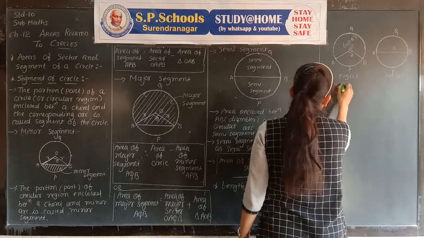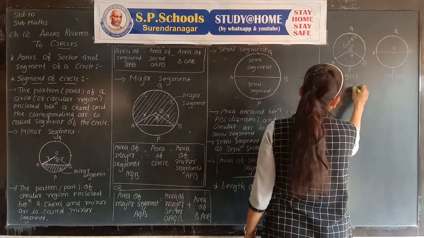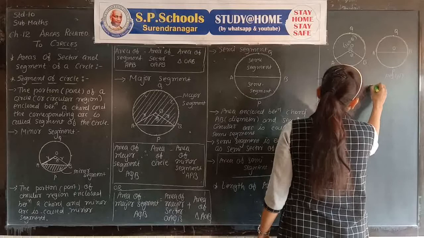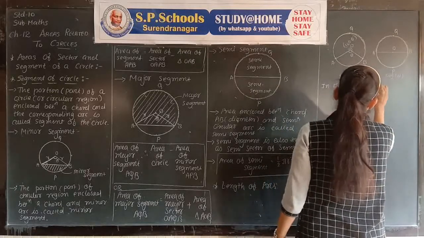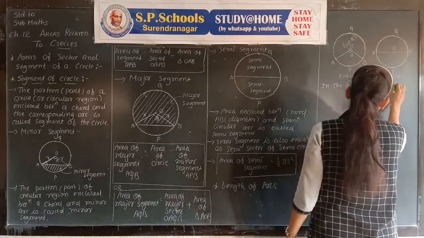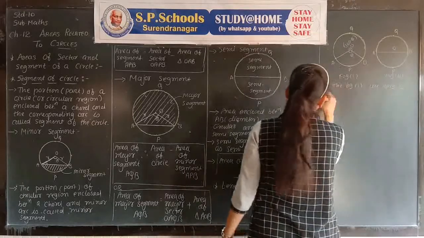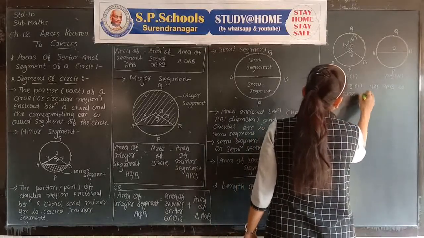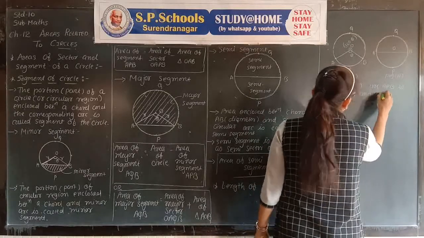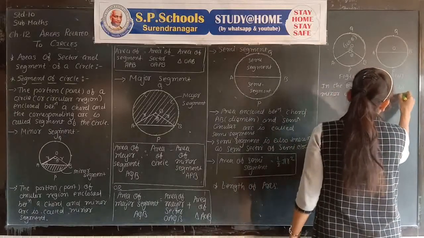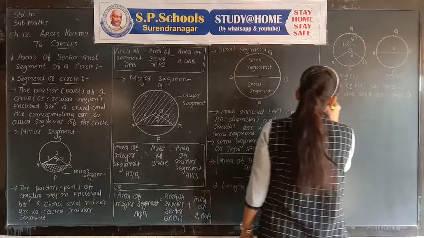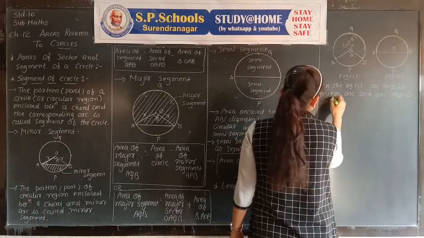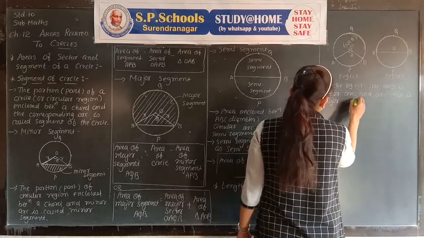In figure 1, arc APB is the minor arc and arc AQB is the major arc.